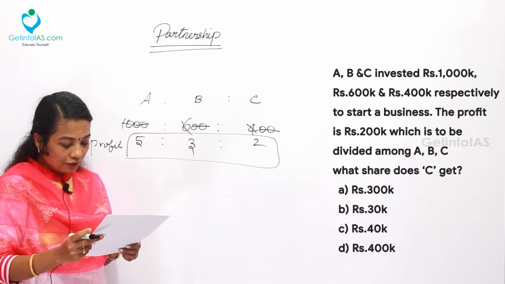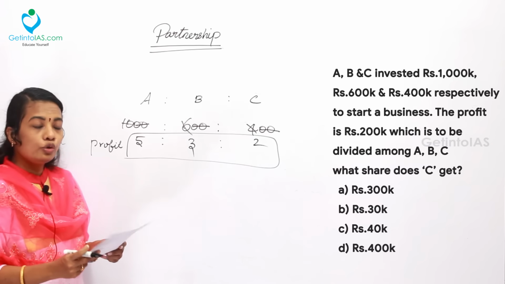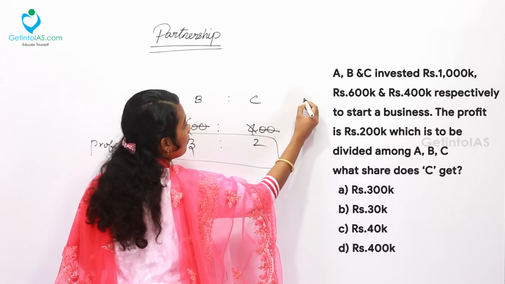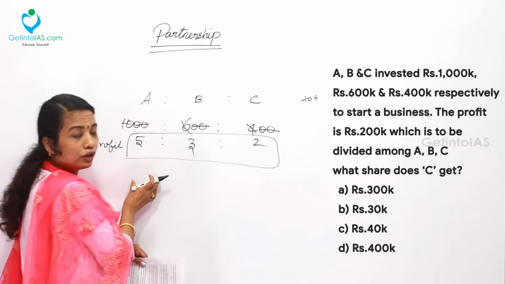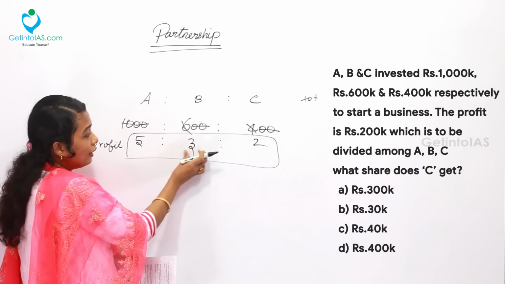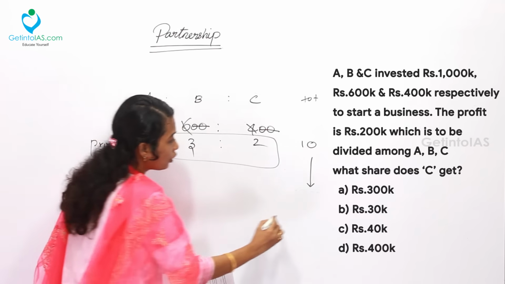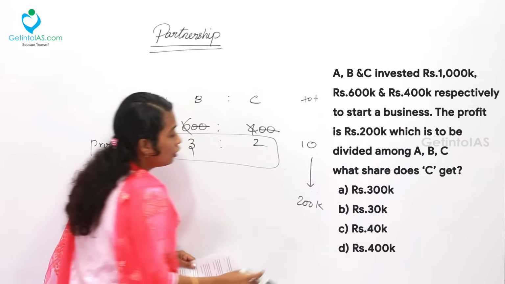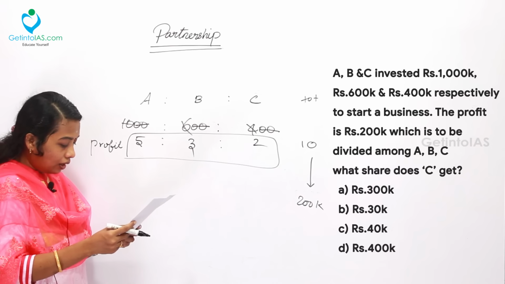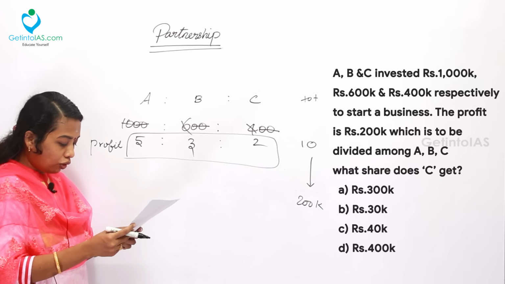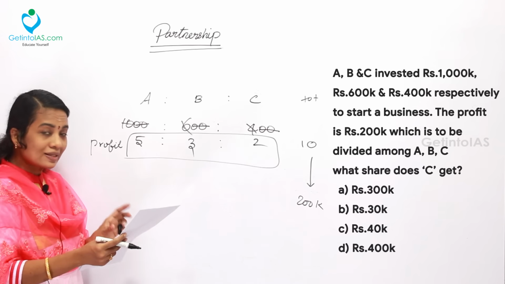So what is given here? Total profit is 200,000. That is the total corresponding value. 5 plus 3, 8 plus 2, 10 units. These 10 units are equal to 200k. Now they are asking, which is to be divided among A, B and C, what share does C get?